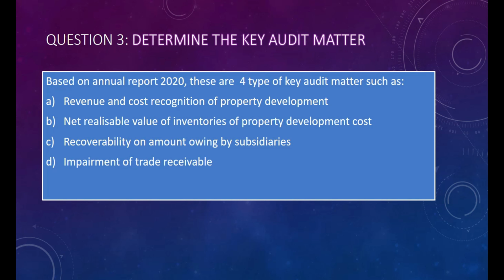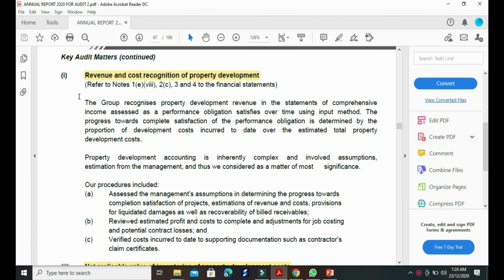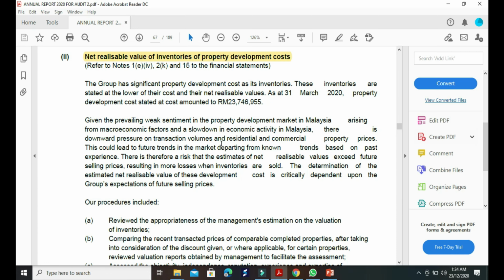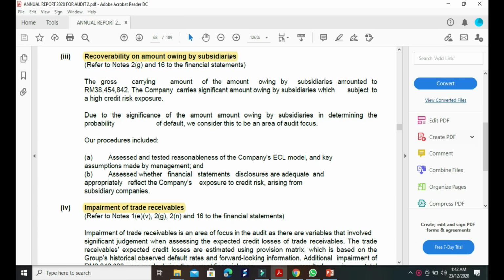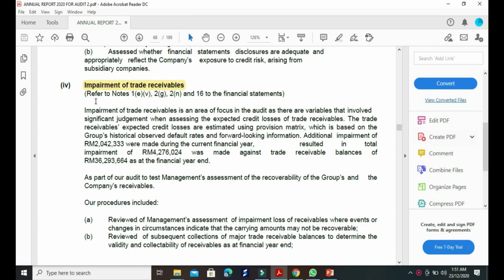Besides, this question is about determining the key audit matter. Based on Annual Report 2020, there are 4 types of key audit matter. First is revenue and cost recognition of property development. Next, the net realizable value of inventories of property development cost. Third, recoverability of the amount owing by subsidiaries. And the last one is the impairment of trade receivables.